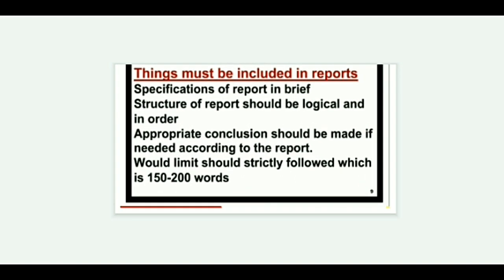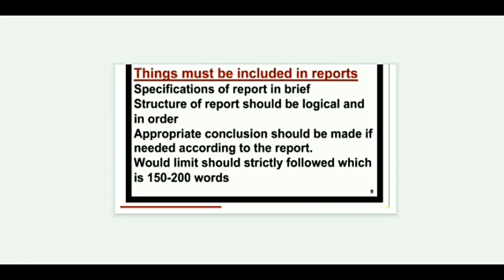Things that must be included in reports. When you are going to write a report, what are the things that should be in report writing? First, specification of the report in brief. Then the structure of the report should be in a logical order. The structure of a report should be logical and in order.